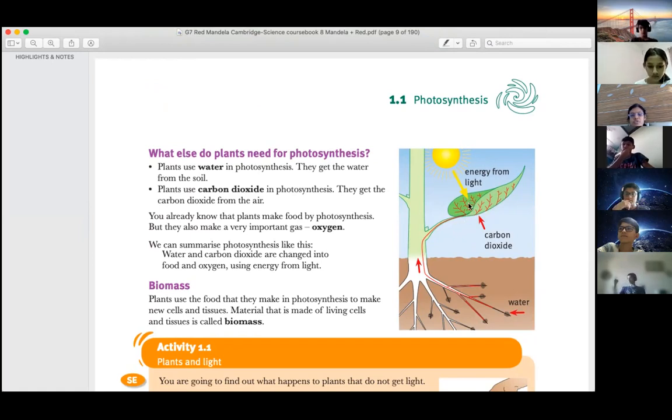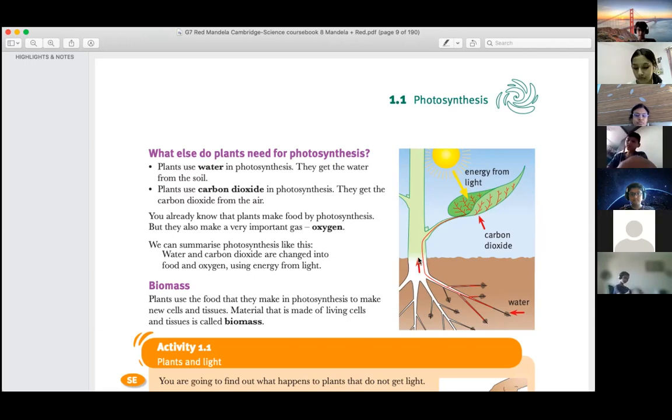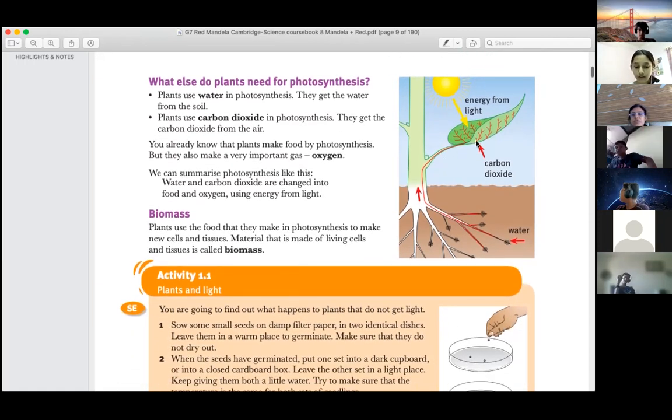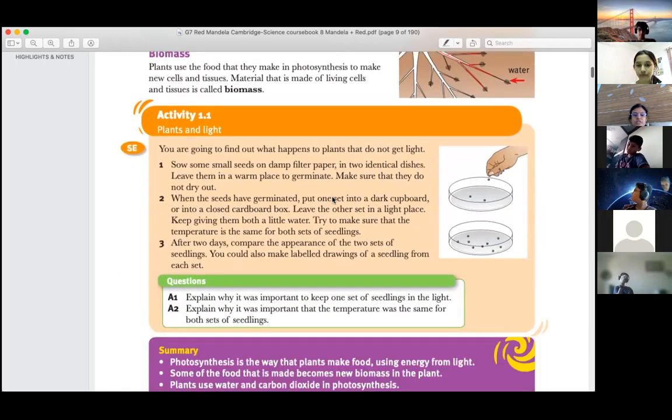Chloroplasts have chlorophyll, because of which photosynthesis takes place. What does the root absorb? Water, nutrients, and minerals from the soil, and helps in transporting food. Correct. Oxygen is released, carbon dioxide is taken in. These things should be clear.